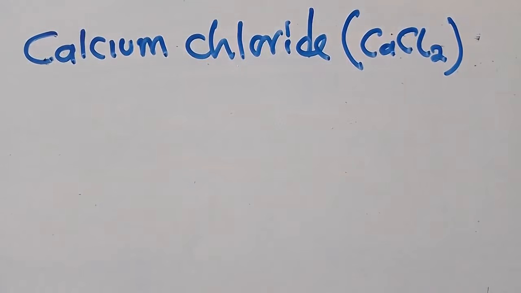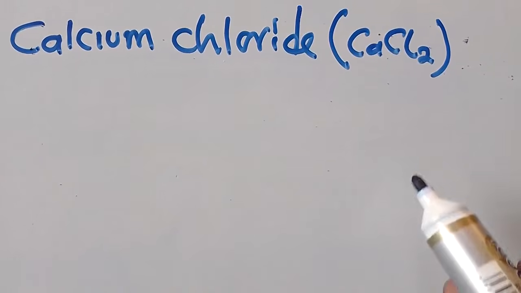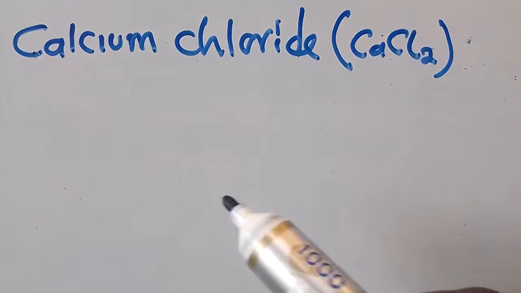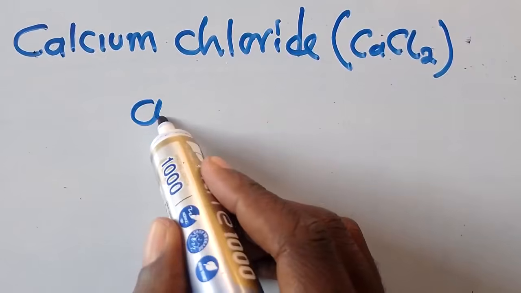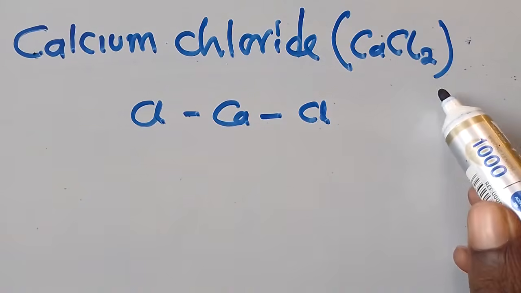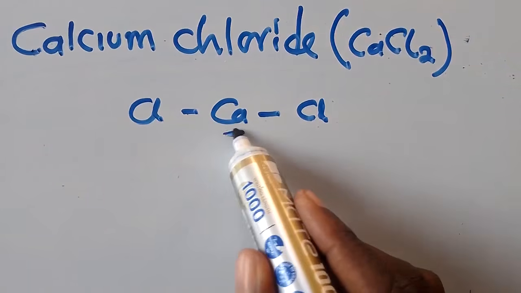Have you seen? This is what we want to form. We want to form what? Calcium chloride. So how can we form calcium chloride? As you can see, we are having two atoms of what? Two atoms of chlorine. So which means that we are going to have a chlorine this side, then calcium, then chlorine. So two atoms of chlorine are surrounding calcium, which is here.